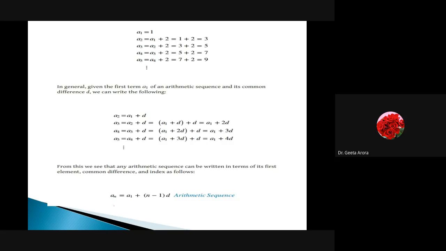So it is being continued with the same thing. Here in this slide, if you have seen, we have just shown the same thing again, that A1 is 1, A2 is A1 plus 2, A3 is A2 plus 2, A4 is A3 plus 2. I think we have already discussed all this. Correct? And here they have shown how we can see the common difference and how we can write a particular term. So can you see how we have written?